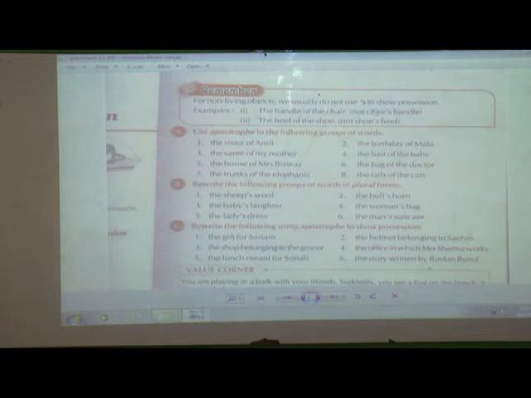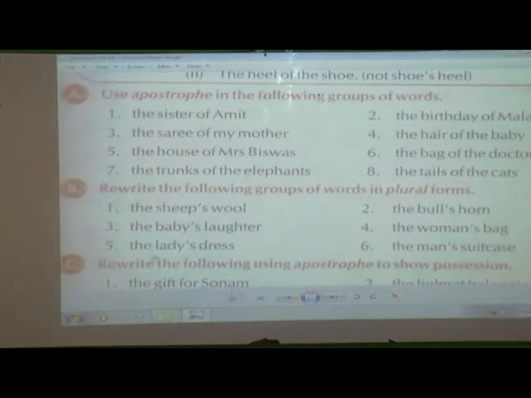Now we will move to the exercises. If you see the exercise over here, see exercise A. Use apostrophe in the following groups of words. They have given the groups of words over here, and you are going to use apostrophe in the following groups of words. Now see it very carefully.